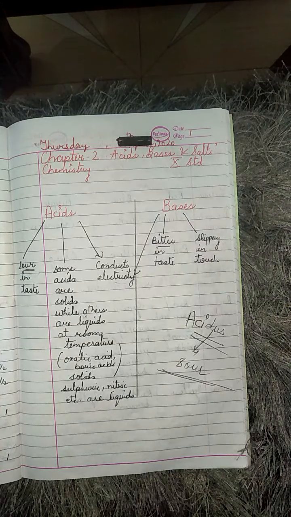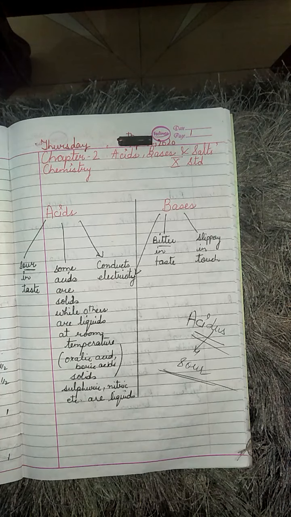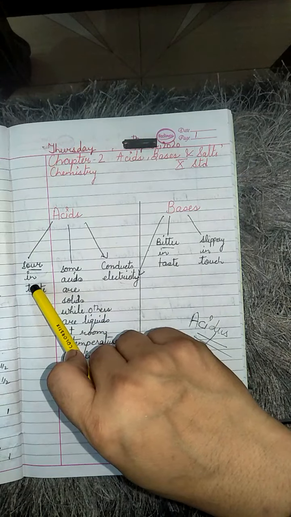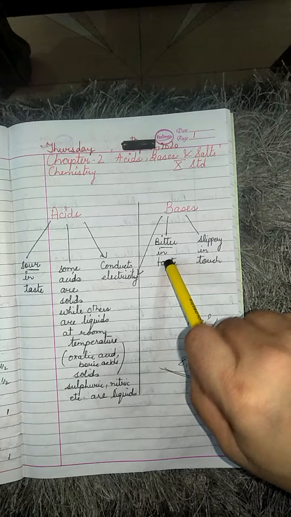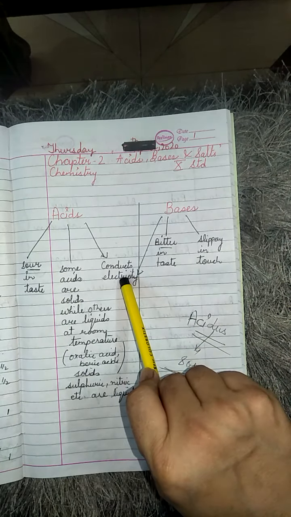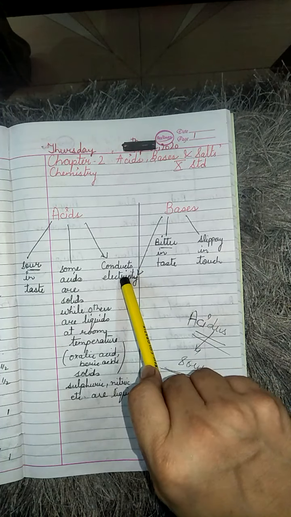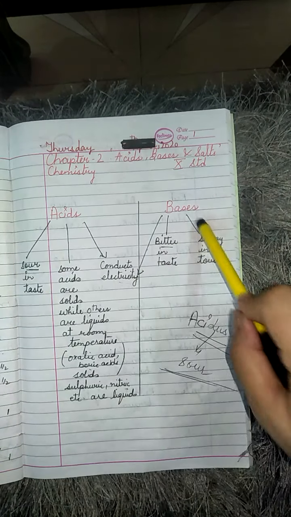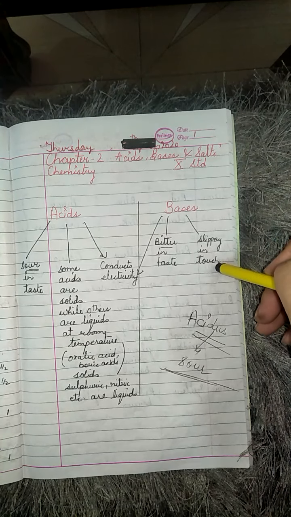So, what are acids? In the previous classes, in 7th standard, we have discussed that acids are sour in taste, whereas bases are bitter in taste. Both acids and bases conduct electricity. How they conduct electricity, we will be discussing in the coming lecture. Then, bases are slippery to touch. When we touch them, they are slippery.